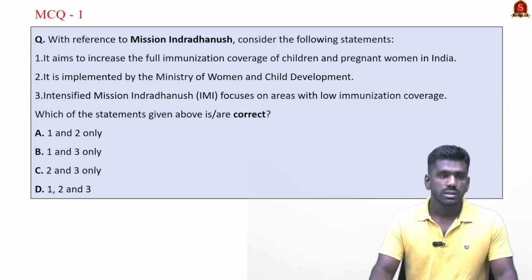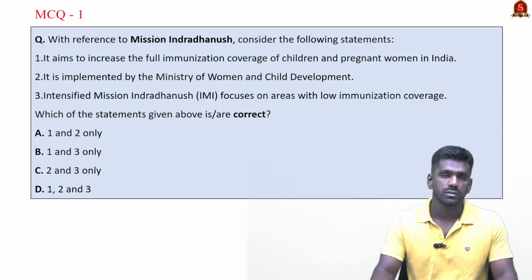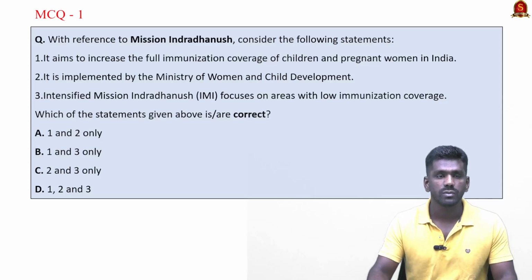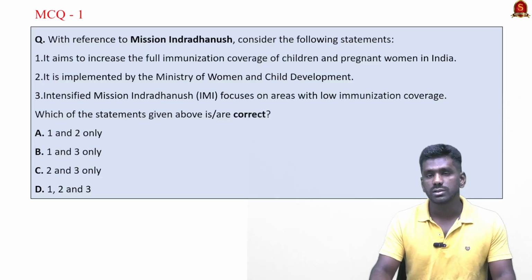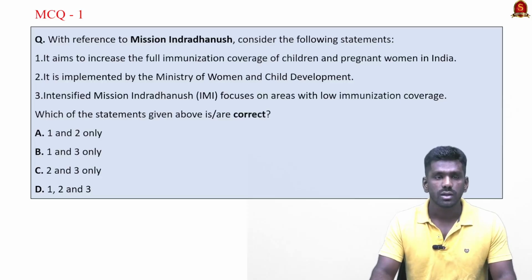The third statement says intensified Mission Indradhanush focuses on areas with low immunization coverage. Yes, the statement is correct. So it is an upgraded form of Mission Indradhanush, that is intensified Mission Indradhanush, and it focuses on the regions with low immunization coverage. So statements 1 and 3 are correct, and statement 2 is incorrect. So the correct answer is option B, 1 and 3 only. So with this, let us wind up the discussion and move to the next news article.